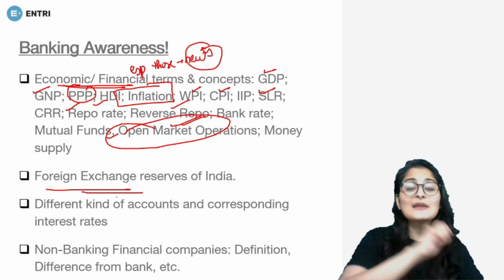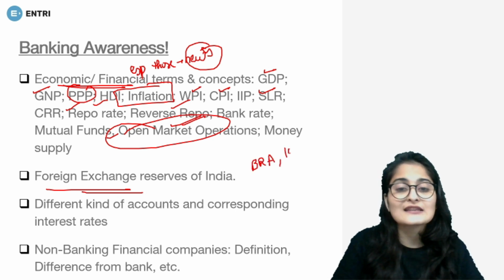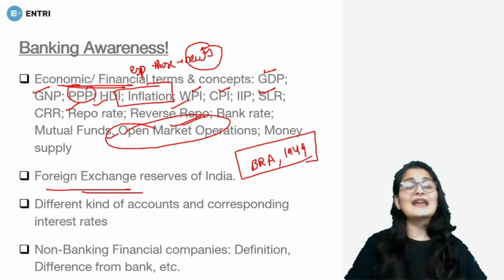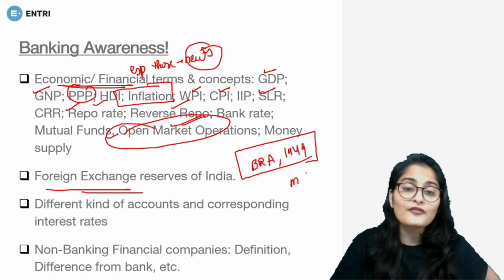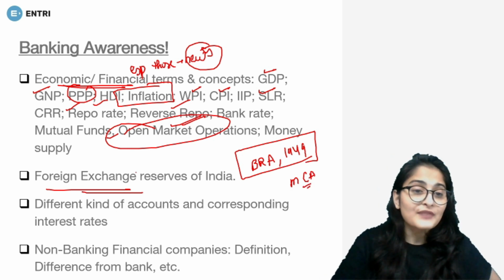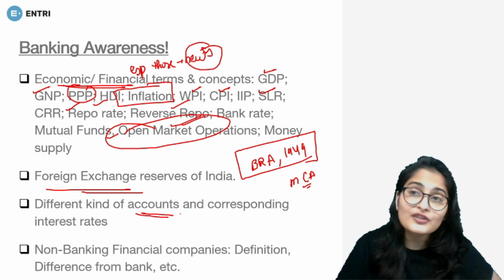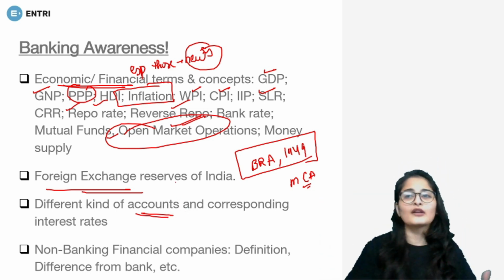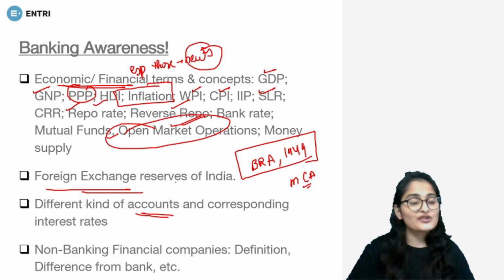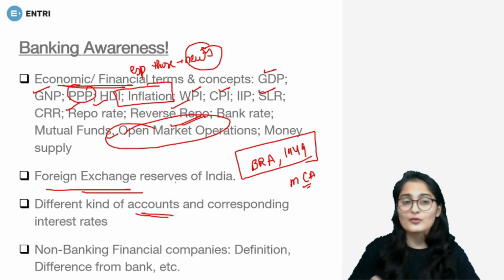Then all the amendments that have happened in the Banking Regulation Act 1949, they are very important. In Banking Regulation Act, any amendment, in Ministry of Commerce Affairs, any amendment, they all are important. Then different kinds of accounts that are there, the corresponding interest rates. We have videos on this on Entry channel itself, where we have talked about different kinds of accounts and the interest rates and all of them, and what is the difference between various types of accounts. You have to know about them.